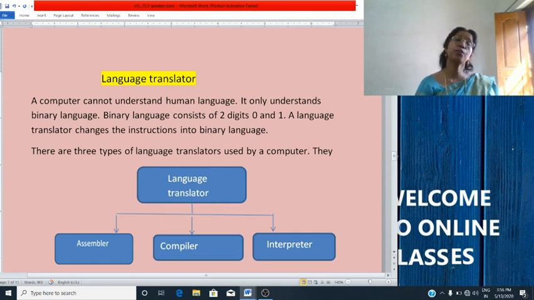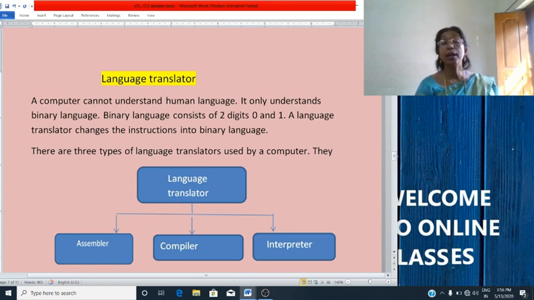There are three types of language translators used by a computer. They are assembler, compiler and interpreter. What is assembler? Assembler is a translator that converts a program written in assembly language into machine language.